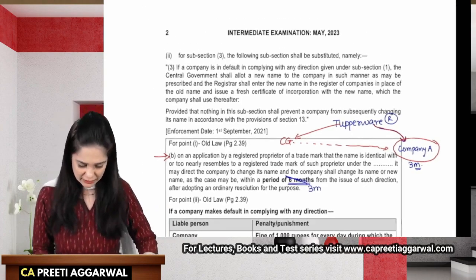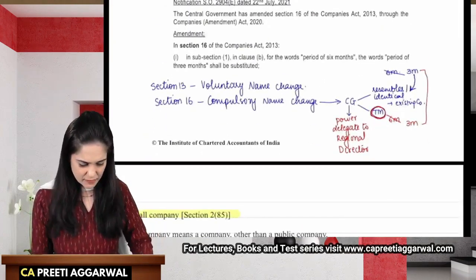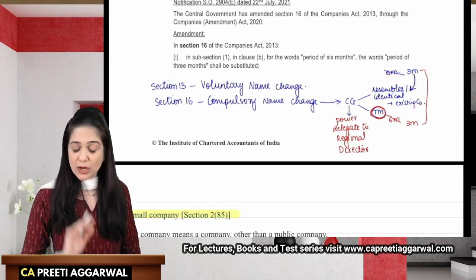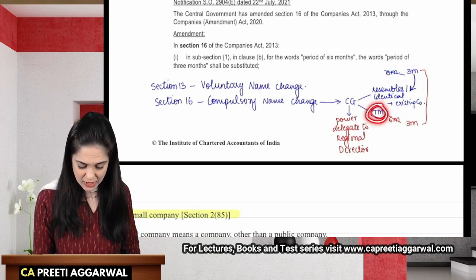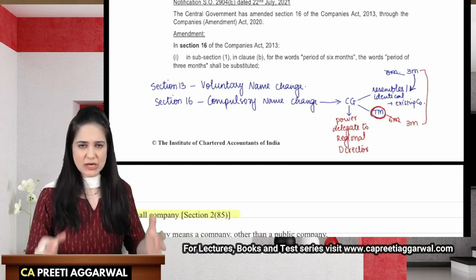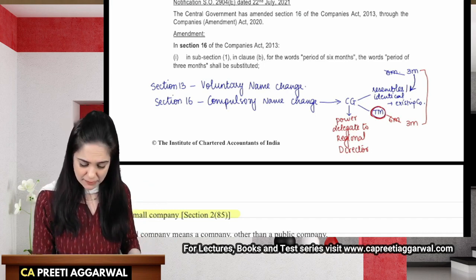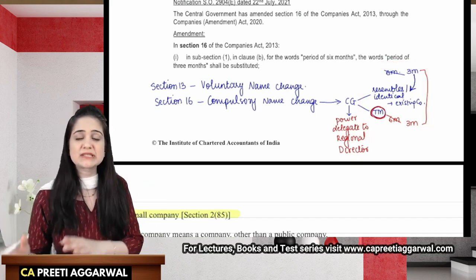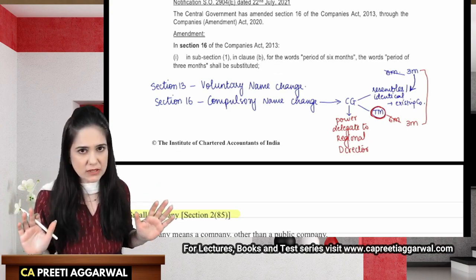Now, what if the name of my company resembles the name of an existing company, or the registered trademark owner has made an application to the central government? So the central government will pass a direction asking the company to change the name. In both these situations, the company that has received the direction must compulsorily alter the name.